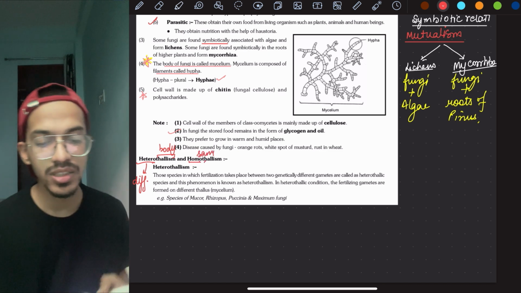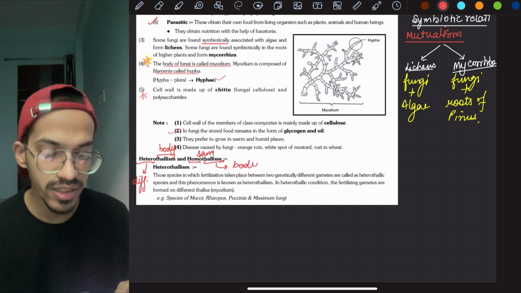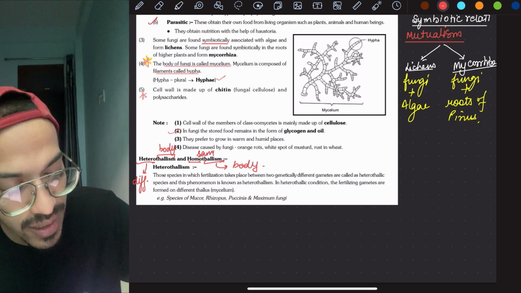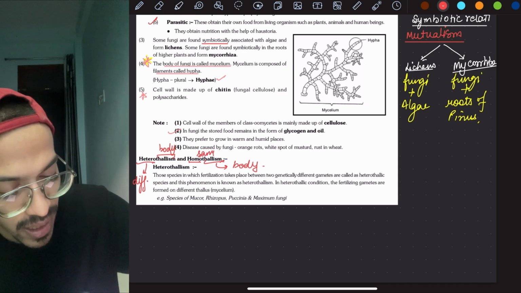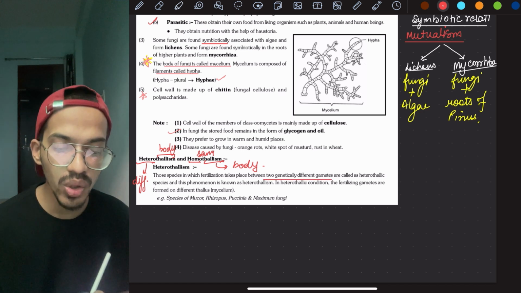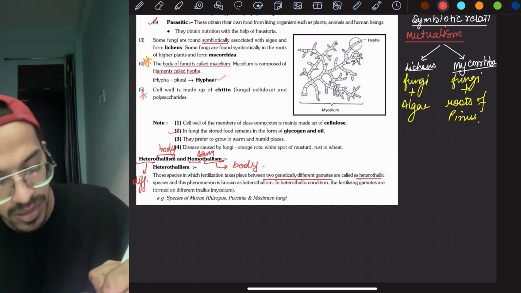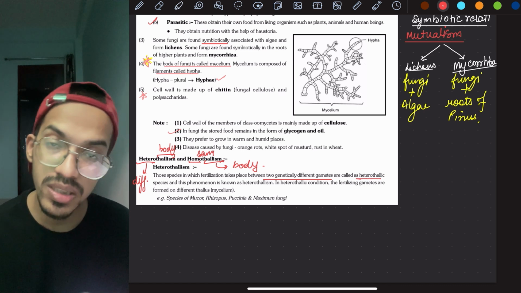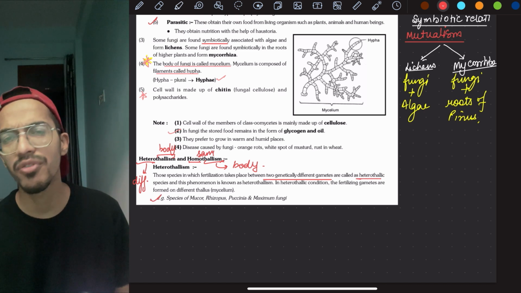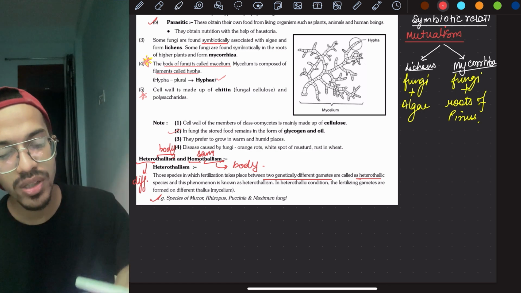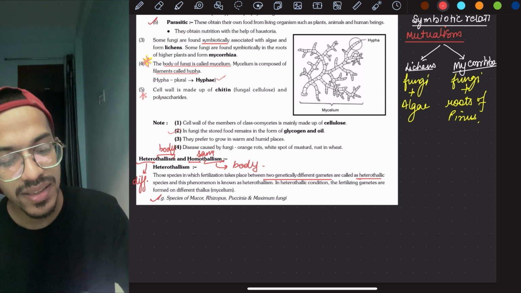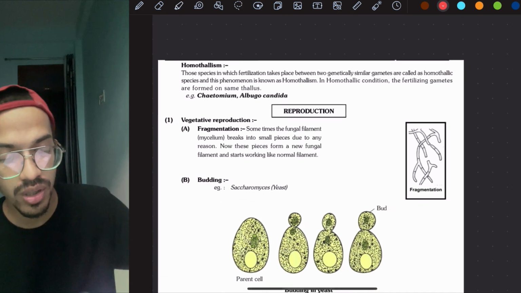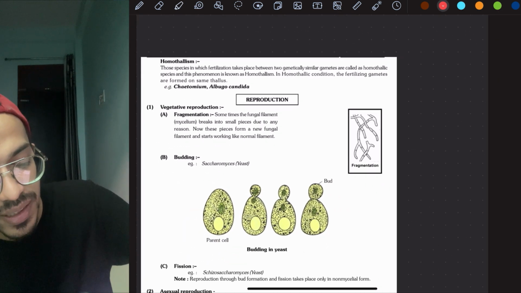So heterothalism is those species in which fertilization takes place between two genetically different gametes, called heterothalic. Example species of mucor, rhizopus, puccinia, and maximum of fungi are heterothalic. But what is homothalism? Homothalism is those species in which fertilization takes place with two identically similar gametes.